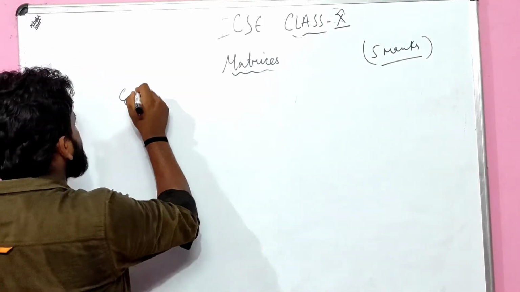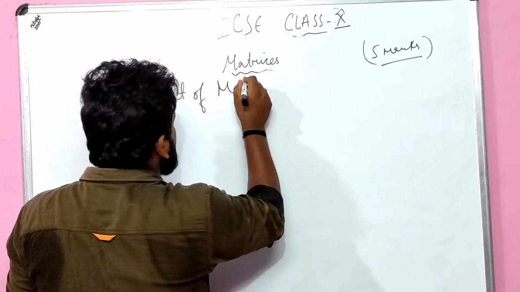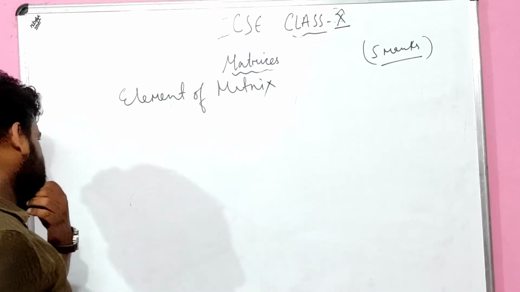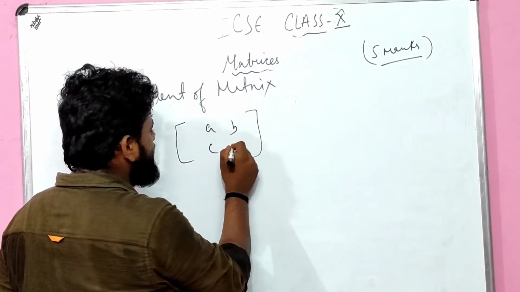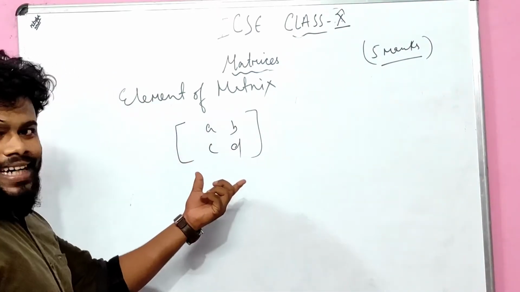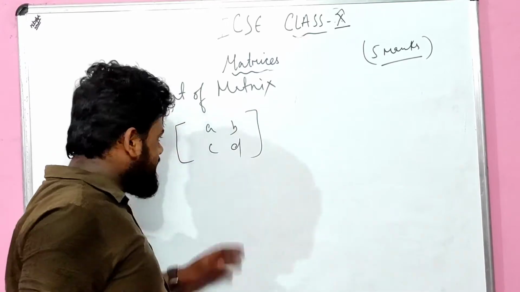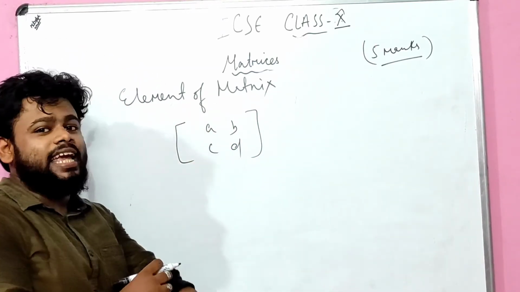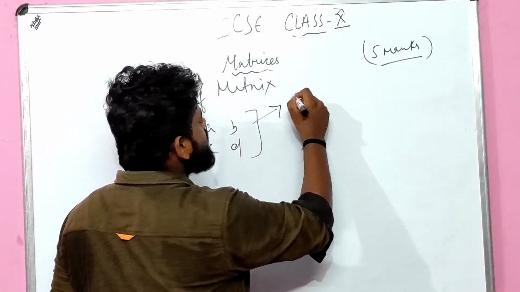Children, now we will be writing about the element of a matrix. What do you mean by element of a matrix? Can you show me, children, an element of a matrix? Very well. As you know, A, B, C, D. What did I say in the very beginning? That A, B, C, D is all about elements inside the matrix. I think the concept is clear. Whatever is given inside, all of it is an element.